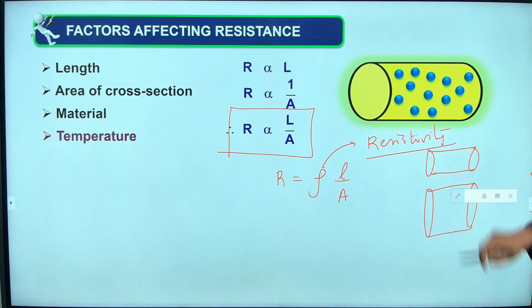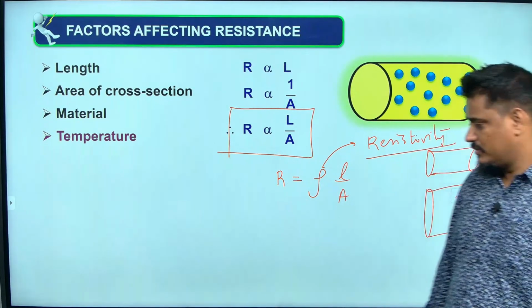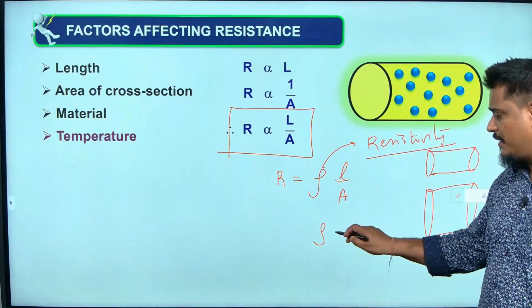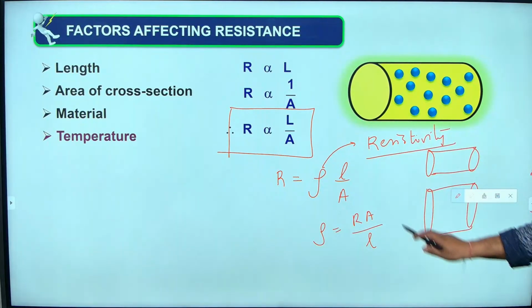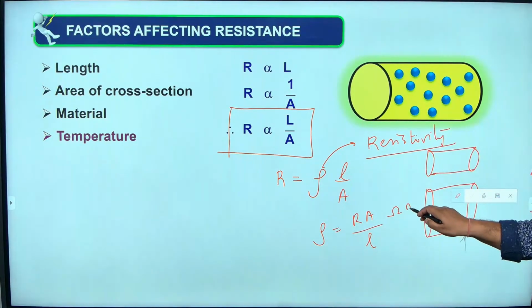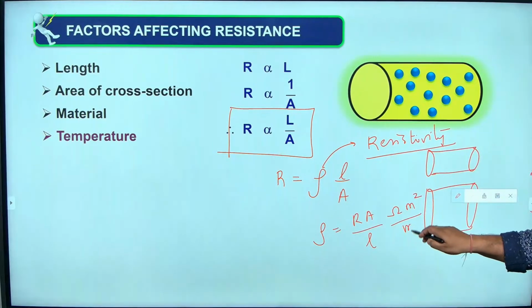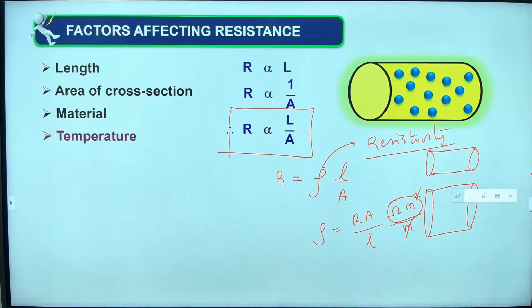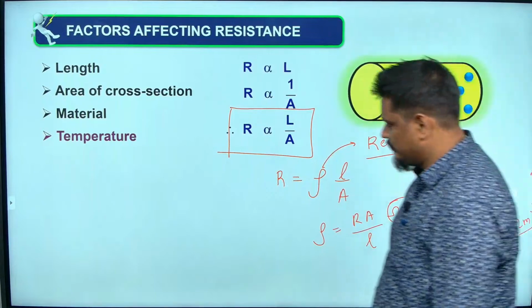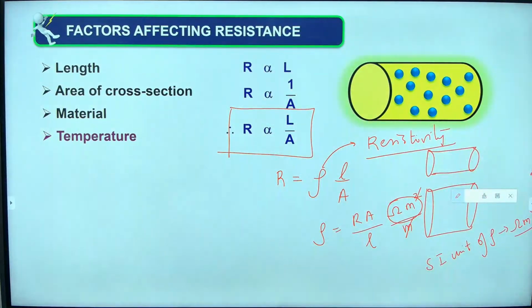Rho is called resistivity. Resistivity will become equal to R into A by L, and from here you can get its unit also. Resistance is in ohm, area is in meter square, length is in meter, meter gets cancelled. So the SI unit of resistivity will be ohm meter.